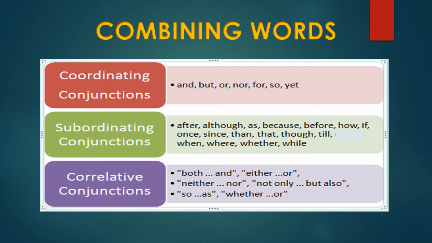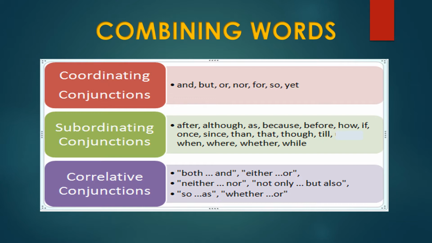Combining words, or the conjunctions. Here the conjunctions are of three types: coordinating conjunctions, subordinating conjunctions, and correlative conjunctions. The coordinating conjunctions we can see frequently in our sentences, for example, and, but, or, nor, for, so, yet. Subordinating conjunctions: many combining words are there.